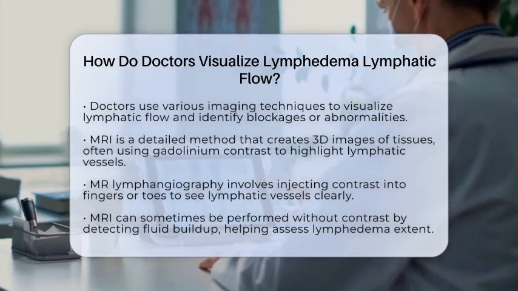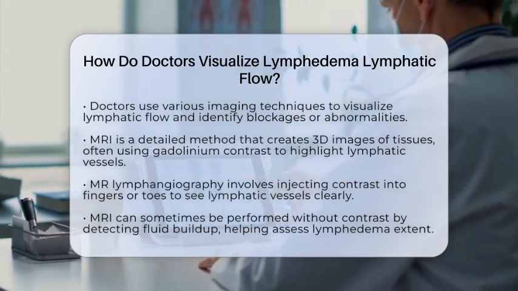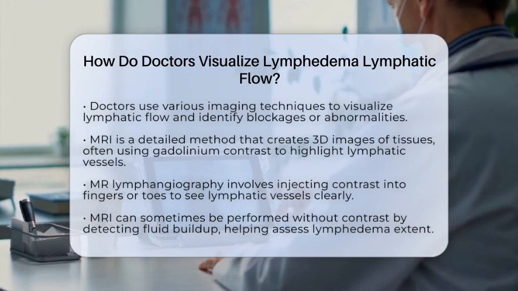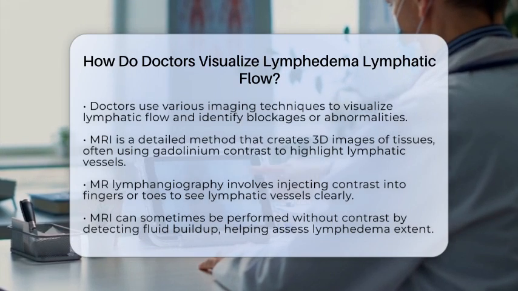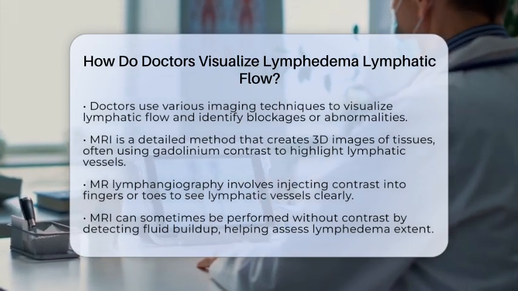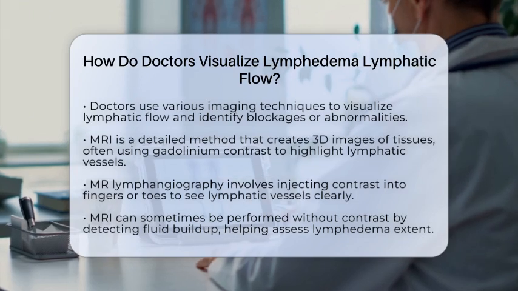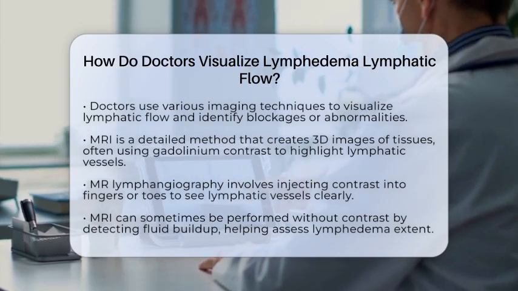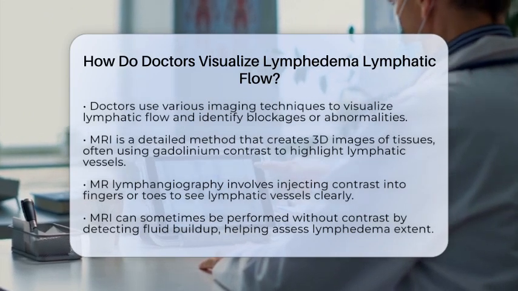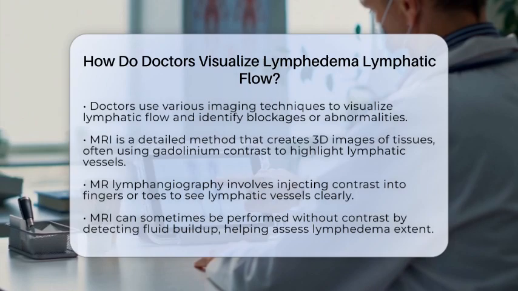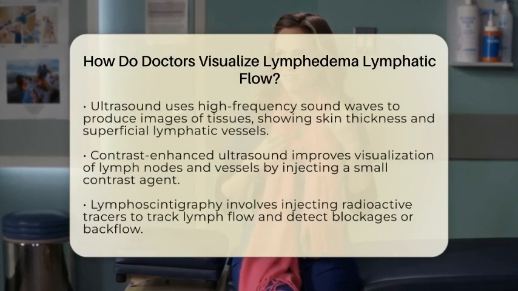One of the most detailed methods is magnetic resonance imaging, or MRI. MRI uses strong magnetic fields and radio waves to create detailed three-dimensional pictures of tissues. When doctors want to see lymphatic vessels specifically, they often perform lymphangiography. This involves injecting a special contrast agent called gadolinium into the spaces between fingers or toes. The contrast helps highlight the lymphatic vessels on the MRI images, showing if they are dilated, blocked, or leaking.